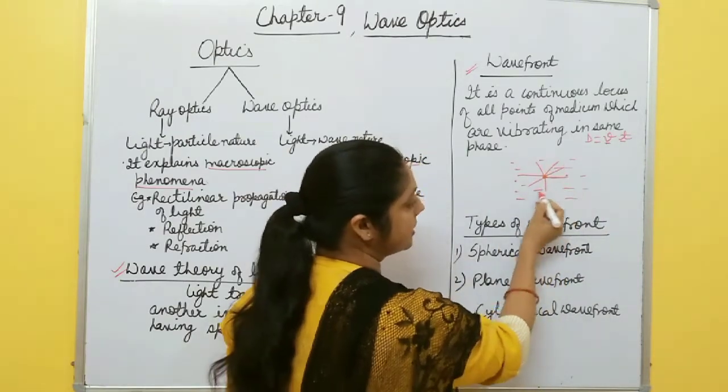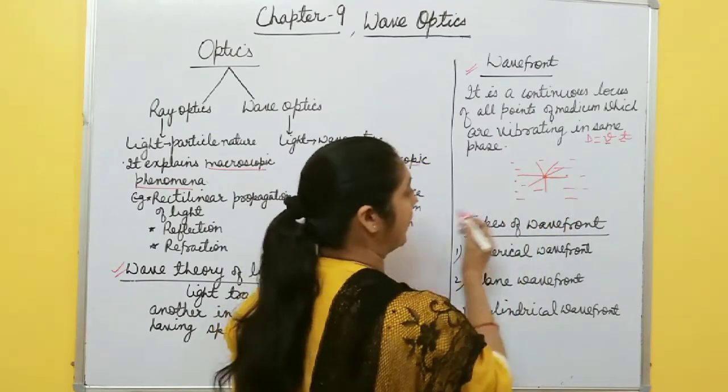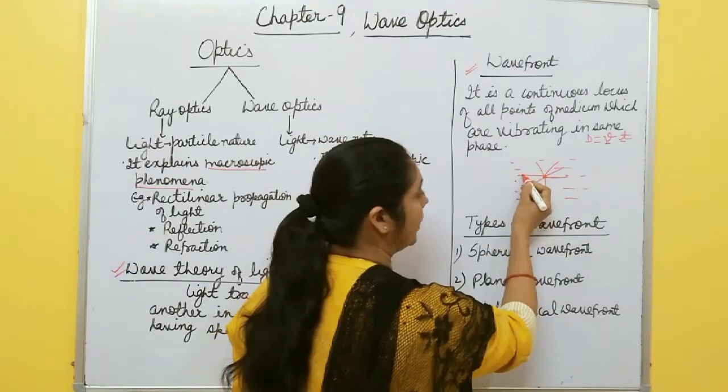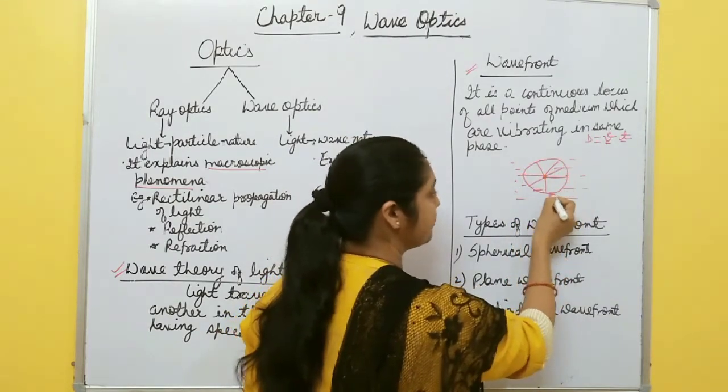All these points are at equal distance from the point of impact, and if you join all these points you get a sphere.